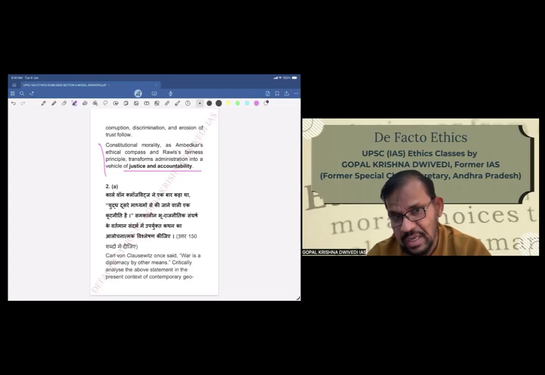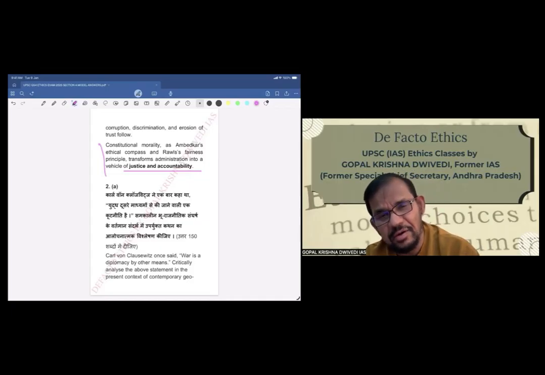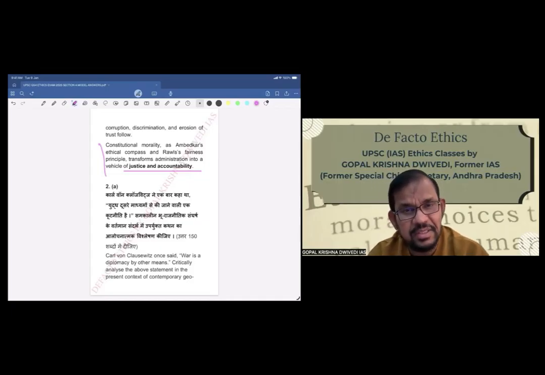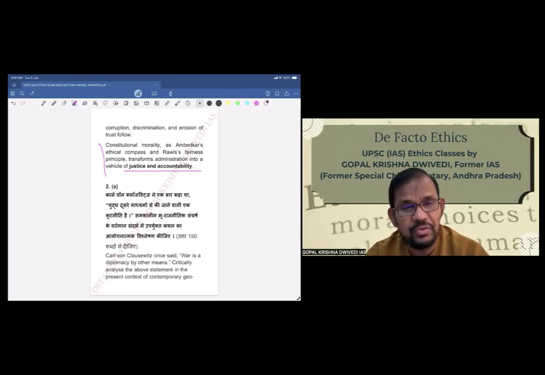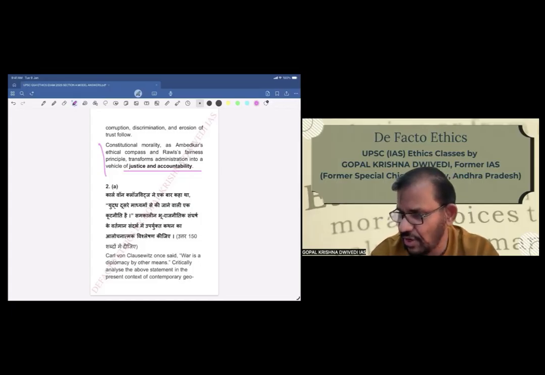Second question. You see, in this year's paper, various statements from various thinkers have been taken. Then some additional question has been asked on that. So this is not a very easy kind of question, because first you have to decipher what has actually been asked, and then you have to frame the answer and write. What I want to say is this year's exam paper, in my opinion, was tougher than previous years. In my analysis, which I've already done, you can see in another video which is already available.